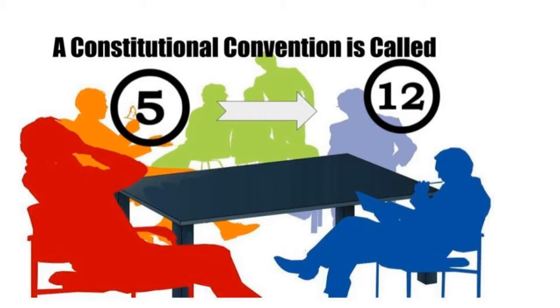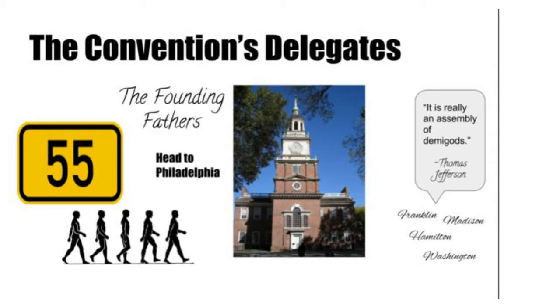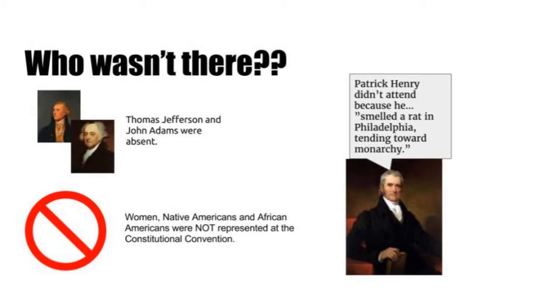Fearing the rebellion might spread, 12 states sent delegates to Philadelphia in 1787. 55 delegates came to the Constitutional Convention in Philadelphia. They were an impressive group. About 3/4 had been representatives to the Continental Congress. Most of the nation's leaders were there, including George Washington, Benjamin Franklin, and James Madison. But not every American leader was there. Thomas Jefferson and John Adams were not at the meeting because they were overseas. Patrick Henry refused to go because he opposed the convention. In addition, there were no women, blacks, or Native Americans invited to participate in the convention.